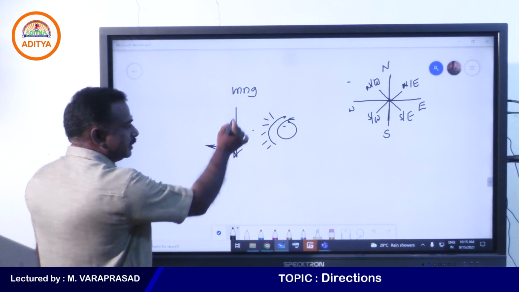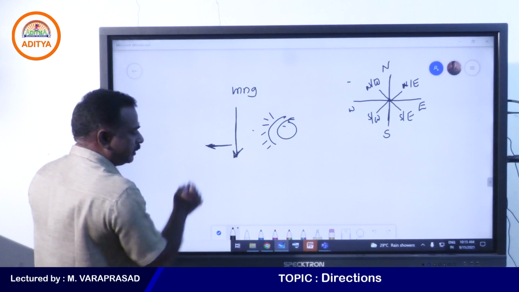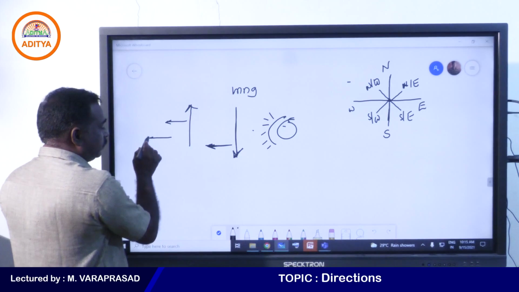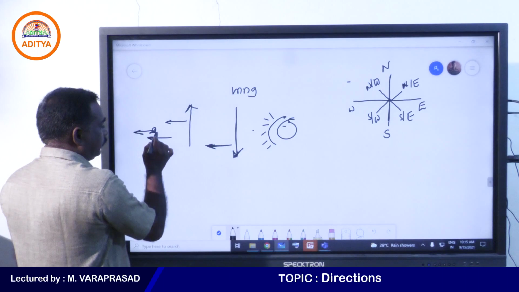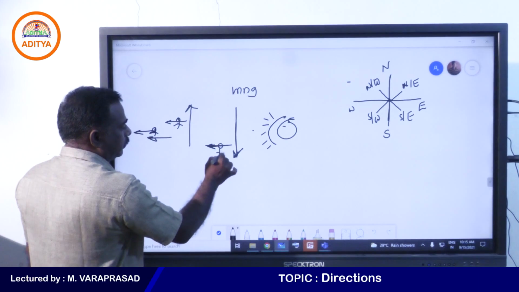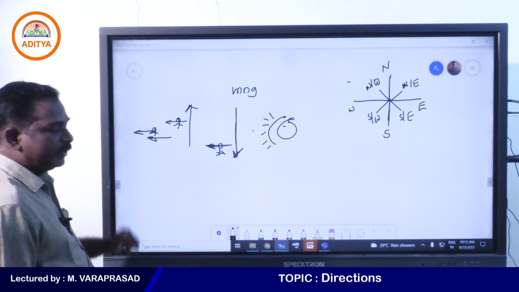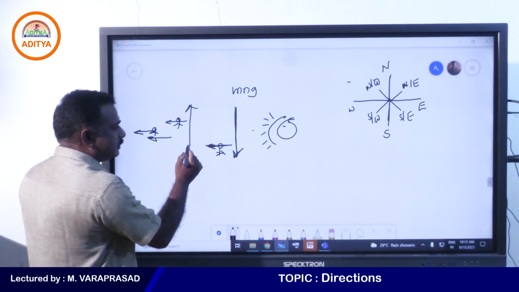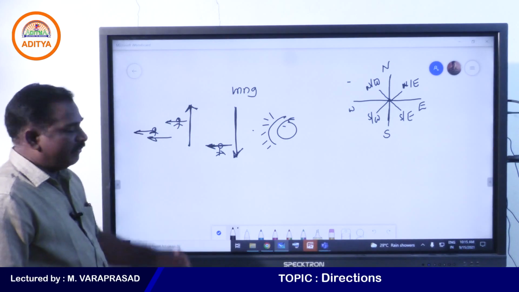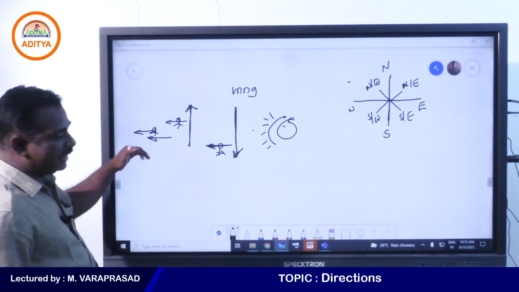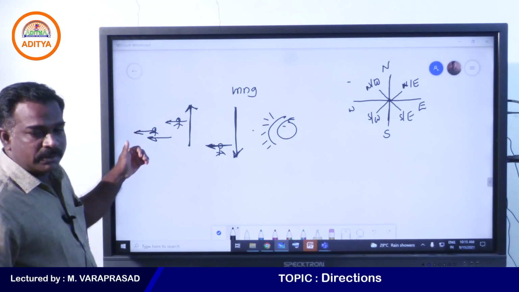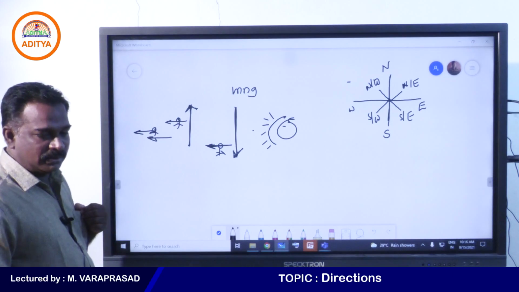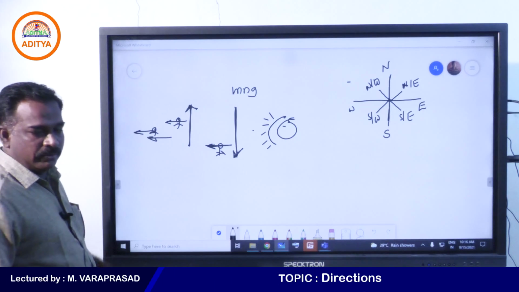So, keep that in your mind. Traveling towards south, shadow will fall here. Traveling towards north, shadow falls to the side. Traveling towards west, shadow will fall in front of you. Yes, every time shadow will be this side only. But when you are traveling towards south, it comes right side. When traveling towards north, it comes left side. When traveling towards west, it comes in front of you, means ahead of you. Such type of morning session questions will be given. Evening it will be reversed, right? We can discuss at the time of questions, right?